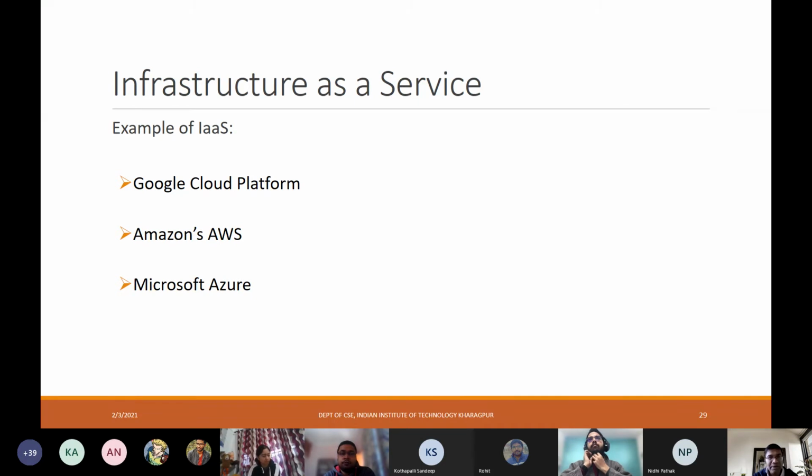How many of you have experimented with any of these public infrastructure as a service clouds? Anyone who has worked with Google Cloud? Yes, sir, I have used Google Cloud. Tell your name. Otonu, right? Anyone else who has used Google Cloud? Porimol, you have used Google Cloud too.